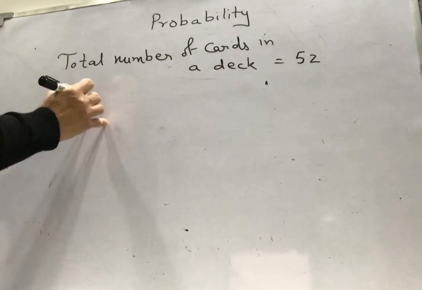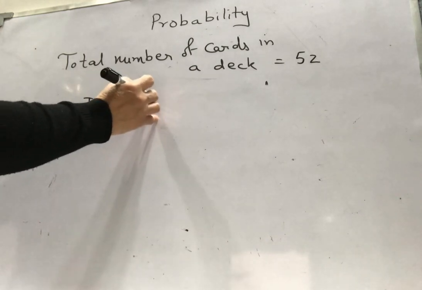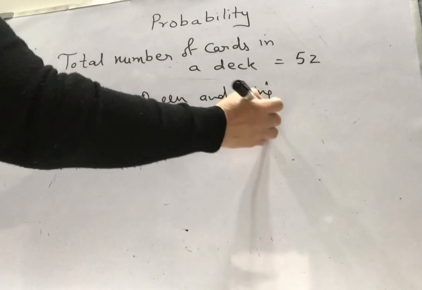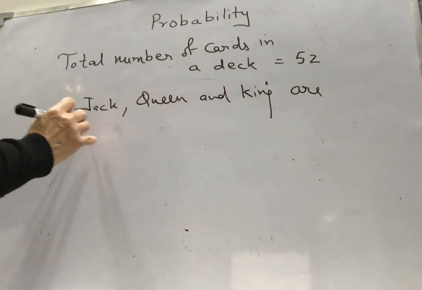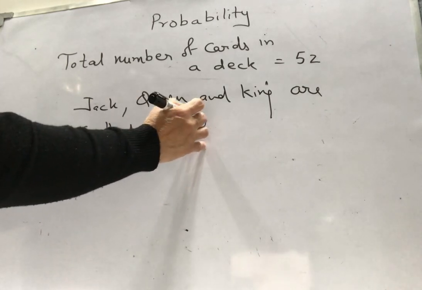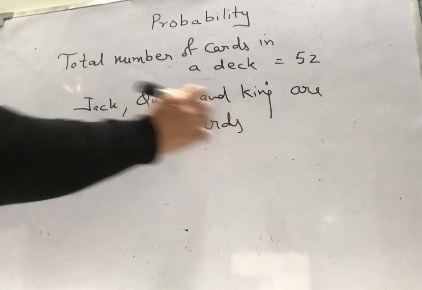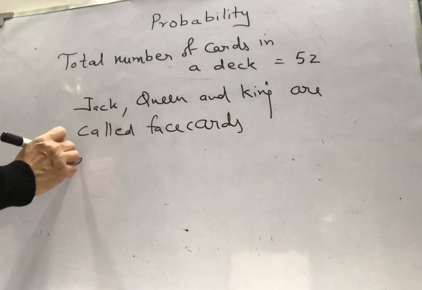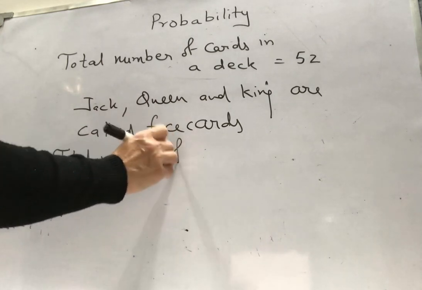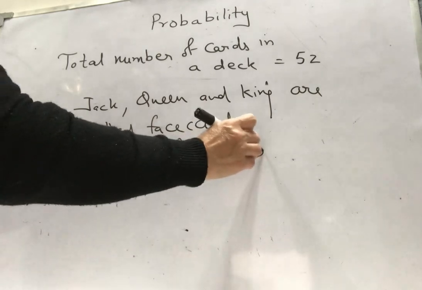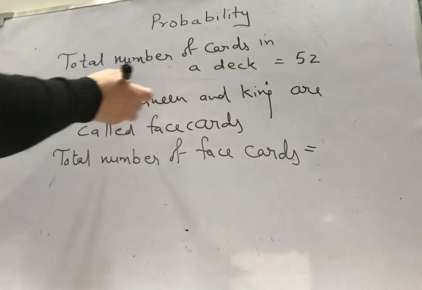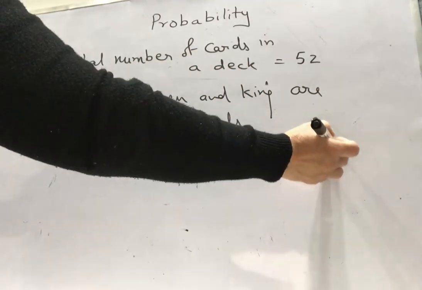So Jack, Queen and King are called face cards. So total number of face cards will be 3 in each. So we will have 12.